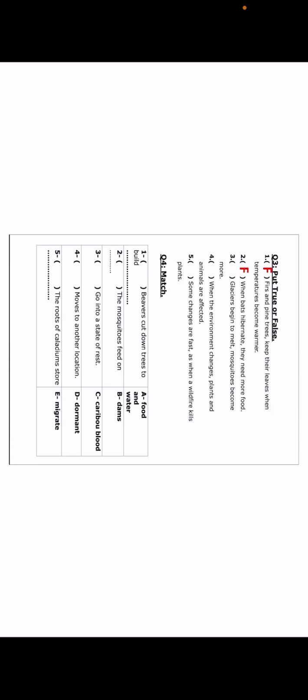Number three, glaciers begin to melt. Mosquitoes become more. True, yeah, correct, of course. Number four, when the environment changes, plants and animals are affected. True or false? Yes, right, of course, true. Number five, some changes are fast, as when a wildfire kills plants. So can I say that wildfire is a fast change? Of course, true. It's a fast change, happen fast.